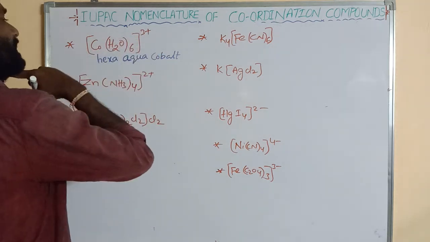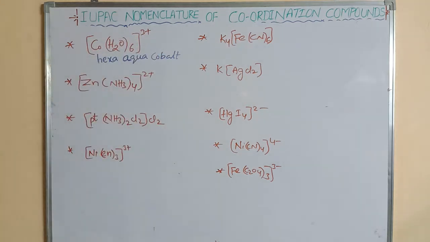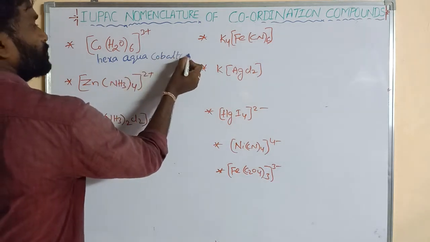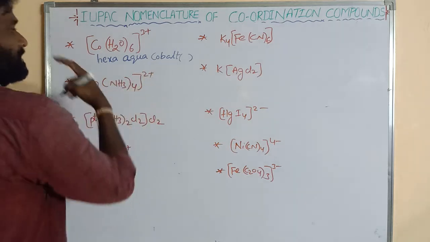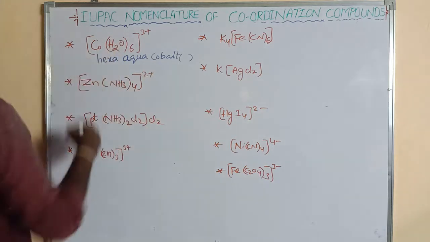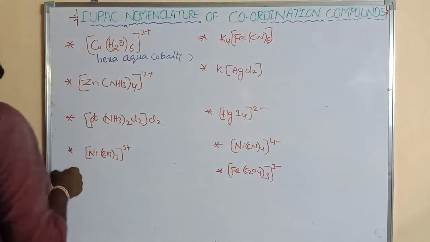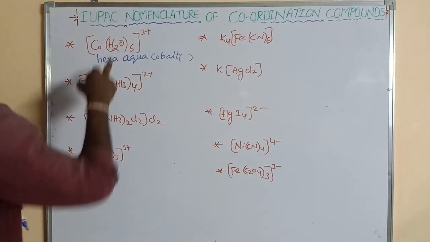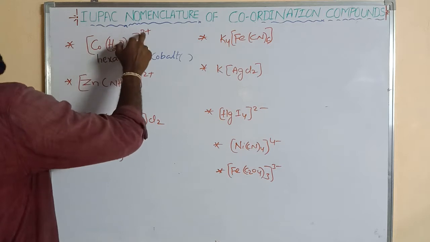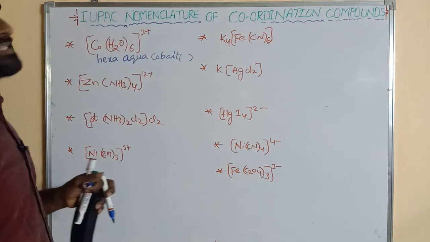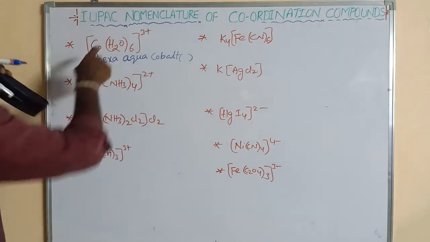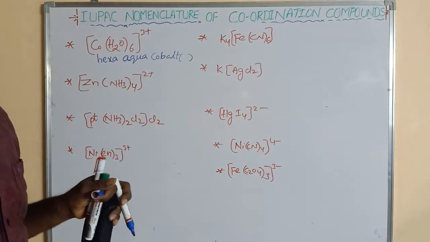Cobalt. Next we write its oxidation state in parentheses. H2O is a neutral ligand, and for a neutral ligand the oxidation state is 0.